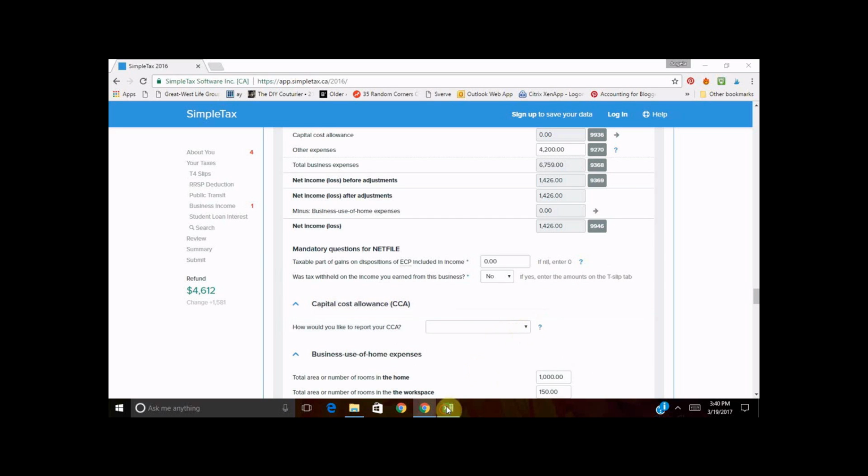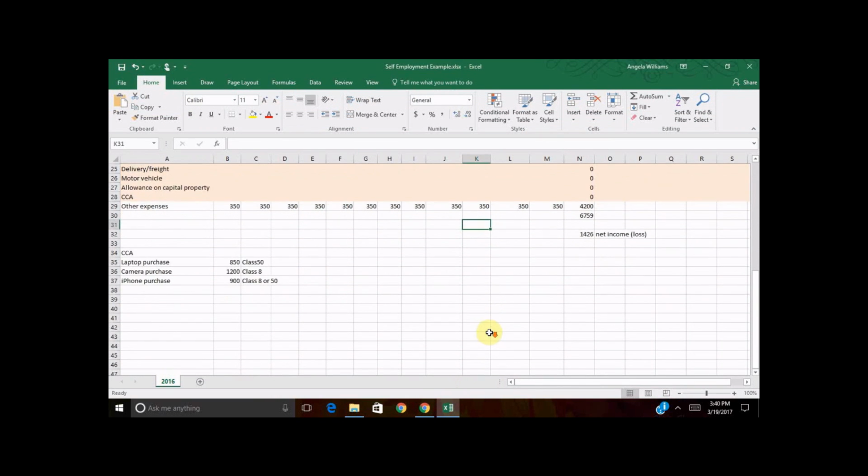So this is for the bigger ticket items. On this sheet, you'll see that I have a heading here called CCA. What I've done is I've assumed that in the year, Sally has purchased a laptop, a camera, and an iPhone. These are pretty big ticket items. They're going to last more than a year, but not a super long time. A camera is probably going to last quite a while. Laptops and iPhones generally have a little bit shorter of a life.